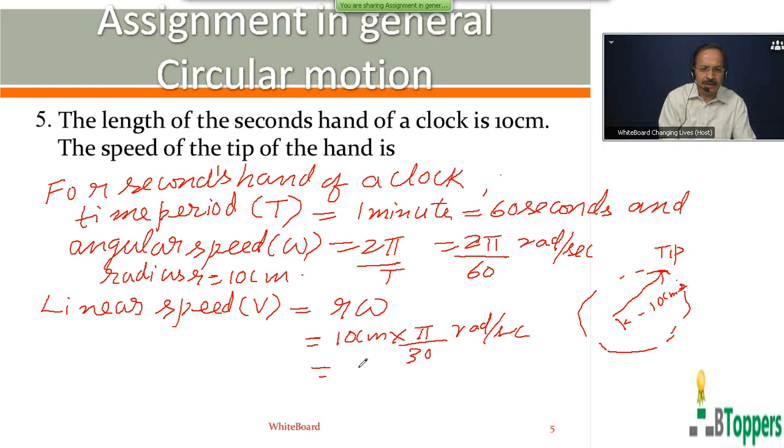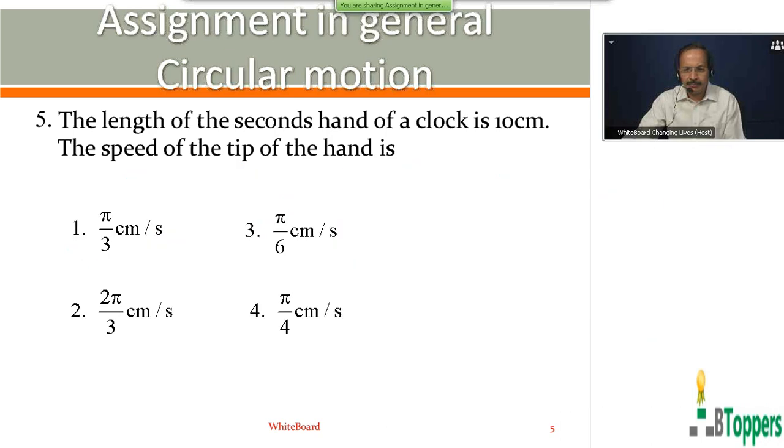So the linear speed of the tip of the seconds hand will be equal to pi by 3 centimeter per second. If you want to copy the solution of the problem, you can pause and copy it. For question number 5, the first option is the answer.